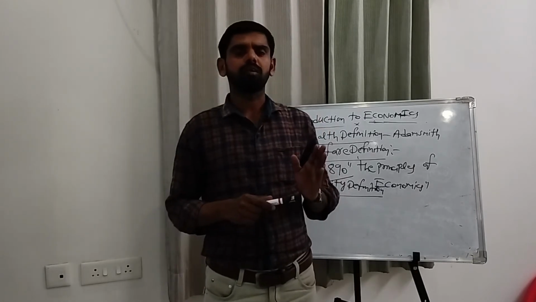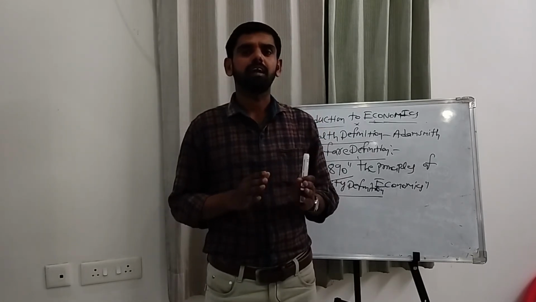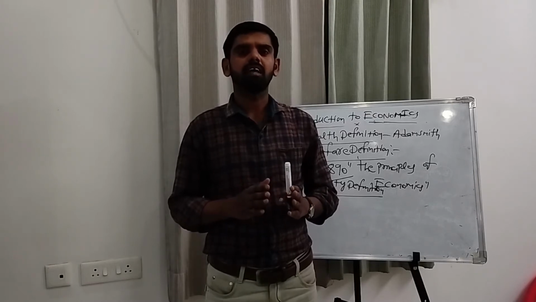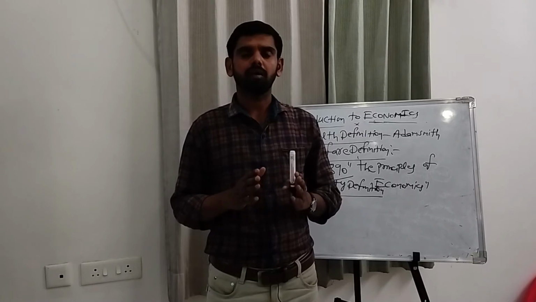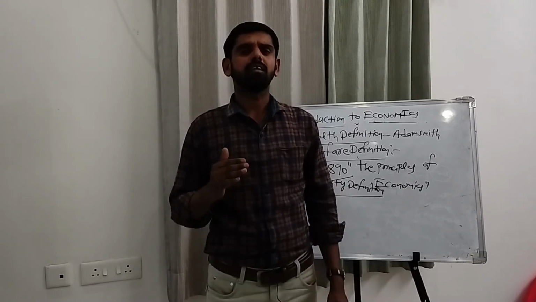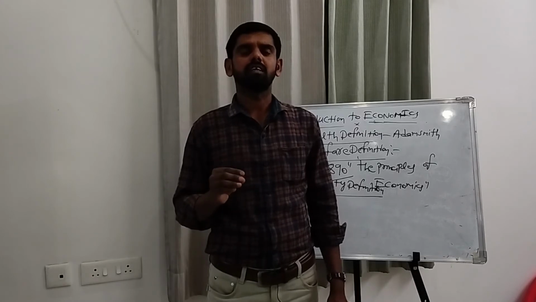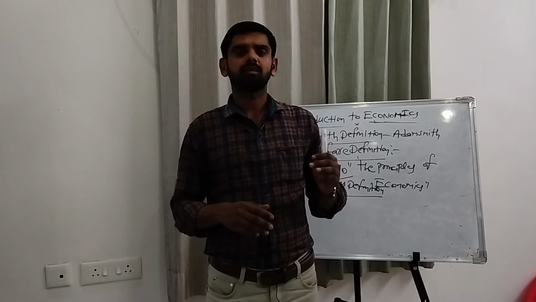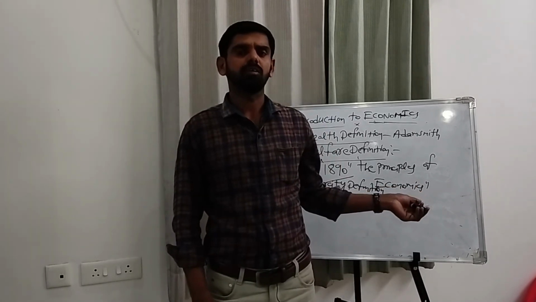He wrote one of the famous books in the year 1932, An Essay on the Nature and Significance of Economic Science. He explained his definition in his famous book.